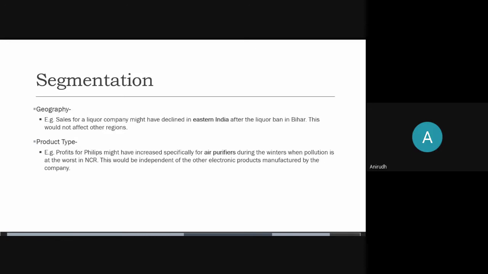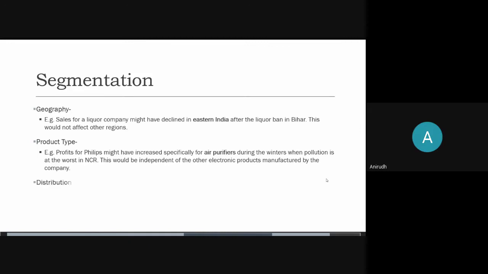So if the case was why are our profits for Philips increasing during winters, you could have narrowed it down to the segment of air purifier products only. That way, product type is also one kind of segmentation.